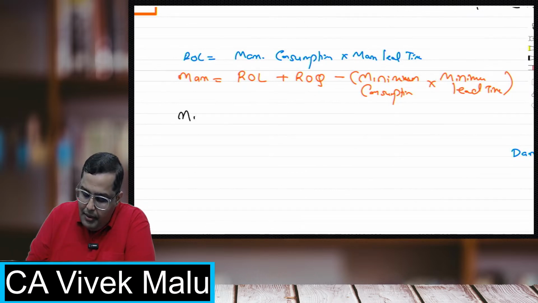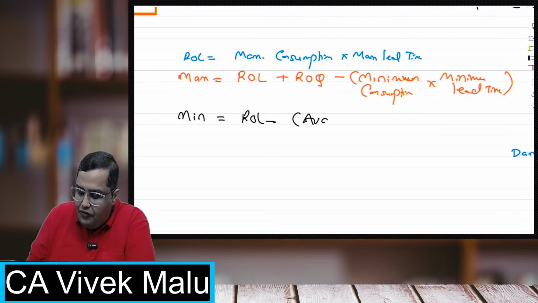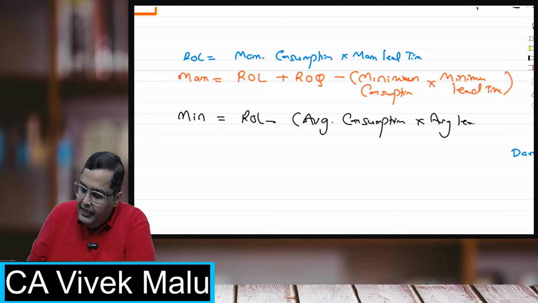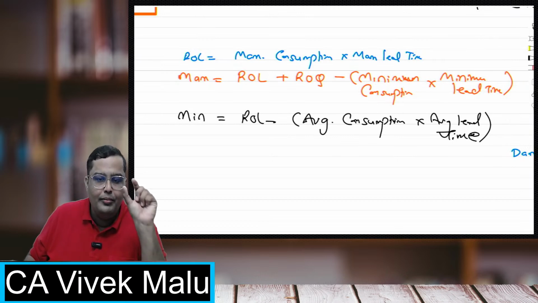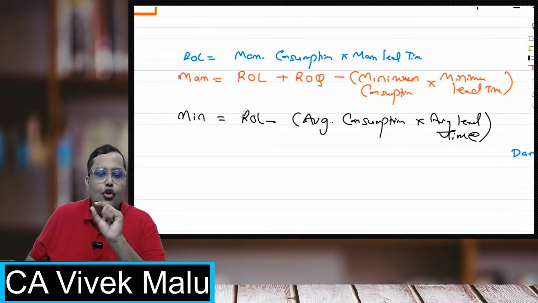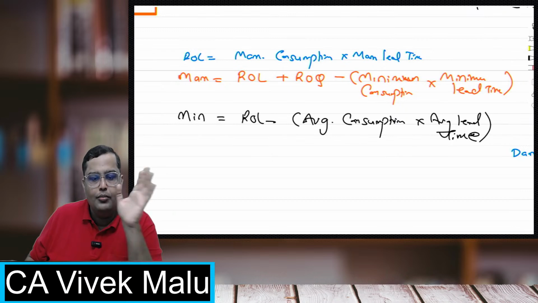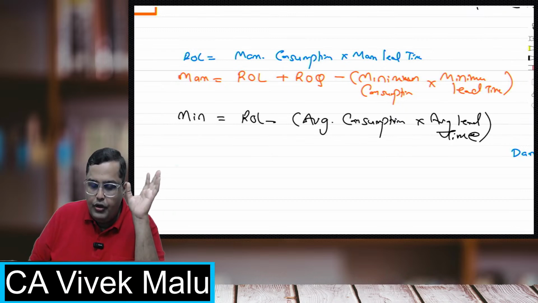Now coming to minimum, in minimum we have average. ROL minus average consumption into average lead time. Beta, for average consumption or average lead time, we can use the word normal also: normal consumption into normal lead time. Average and normal are the same. I hope everybody is now clear with this.